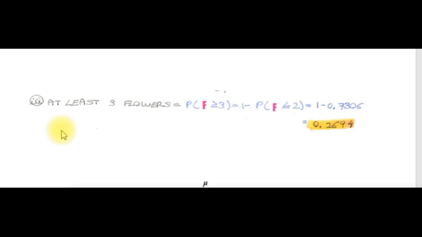Following the previous question, iii says, find the probability that in a particular day she sells at least 3 flowers. In other terms, the probability that f is greater or equal to 3, that is equivalent to 1 minus the probability that f is less or equal to 2. To find out the probability that f is smaller or equal to 2, we have to look at the Poisson cumulative distribution function tables.